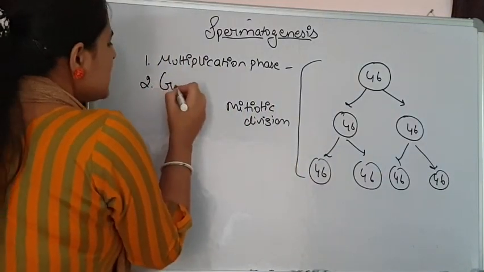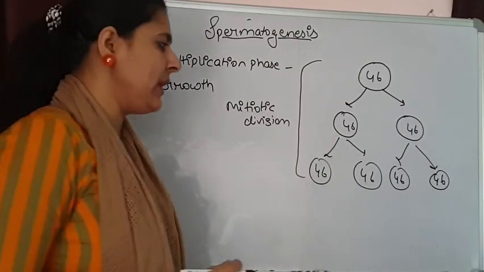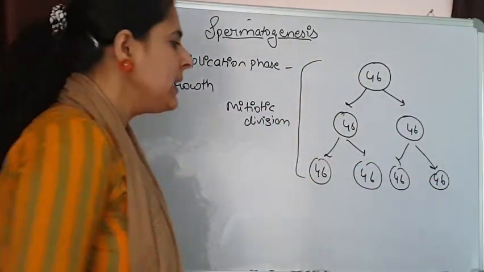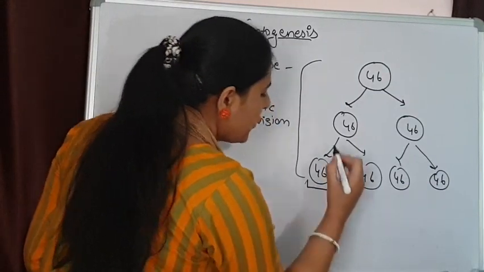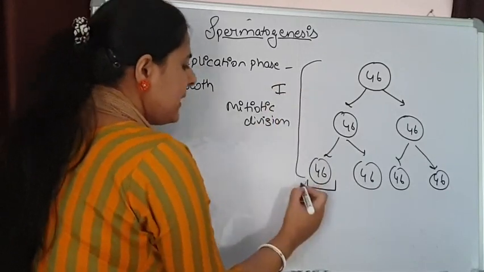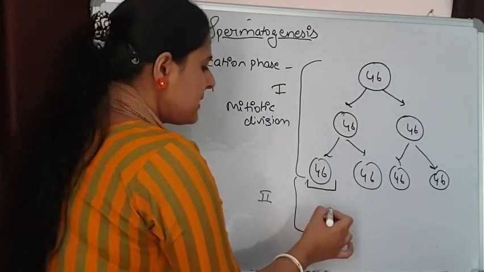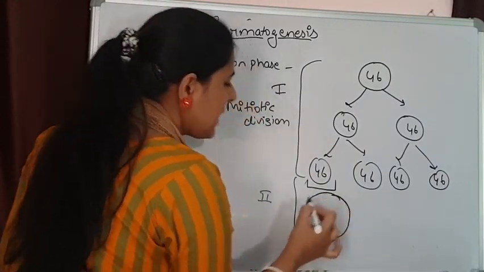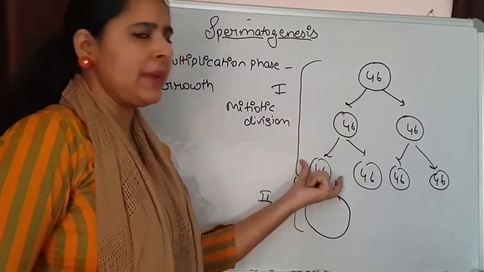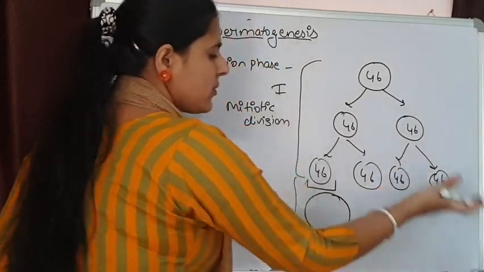Now the second phase is the growth phase. What is happening in this growth phase? Out of these new spermatogonia that are formed, some are going to be involved in the process of growth. They are going to increase in their size, as much as double as compared to these spermatogonia cells. So the remaining cells will undergo the process of division.